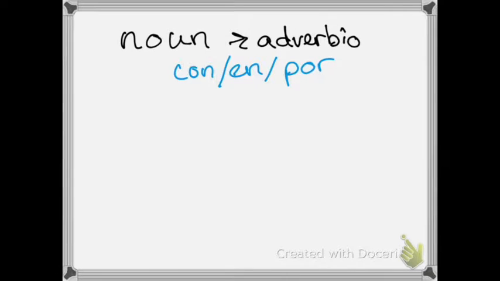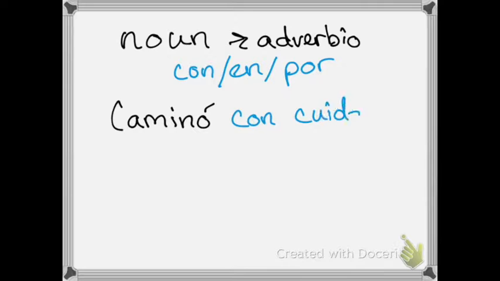Okay, so for example, I could say that caminó, ¿sí? La persona caminó con cuidado, with care, instead of cuidadosamente, carefully. They're both correct. Caminó con cuidado. So you can use a preposition followed by a noun, cuidado, care.